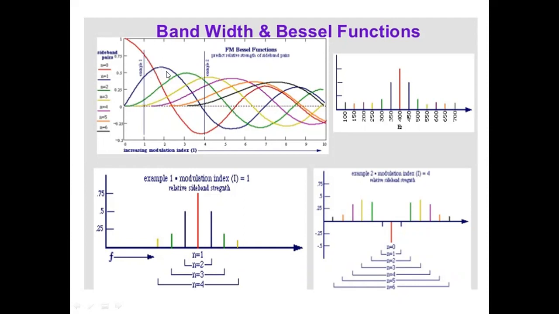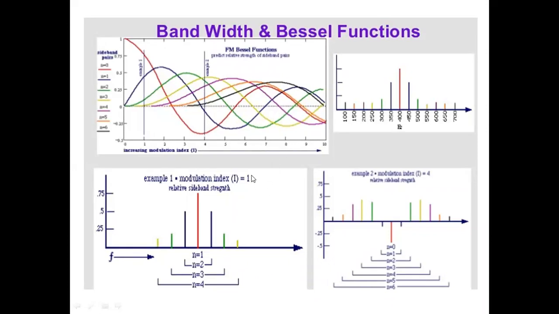As the order of the function increases, the amplitude is decreasing. Similarly, as the modulation index value increases, the J coefficients also decrease. So we are getting the sidebands. This is the carrier, upper sideband, lower sideband, second USB, second LSB, third USB, third LSB, and so on.